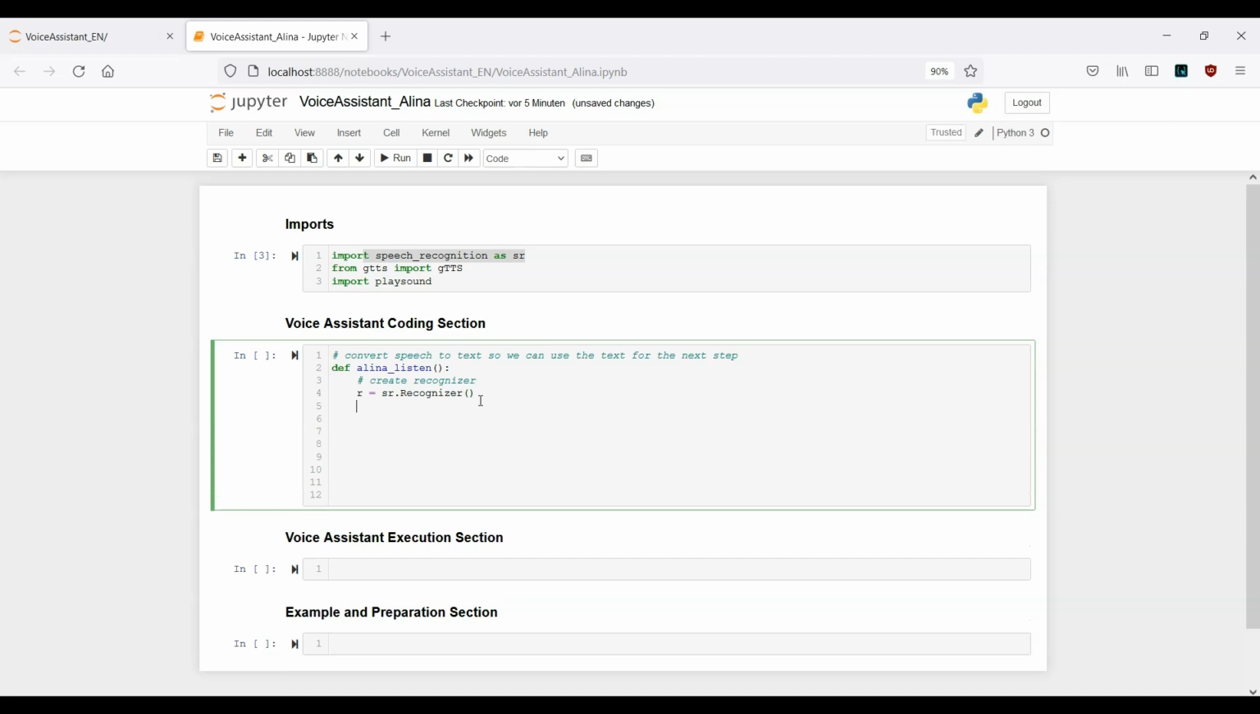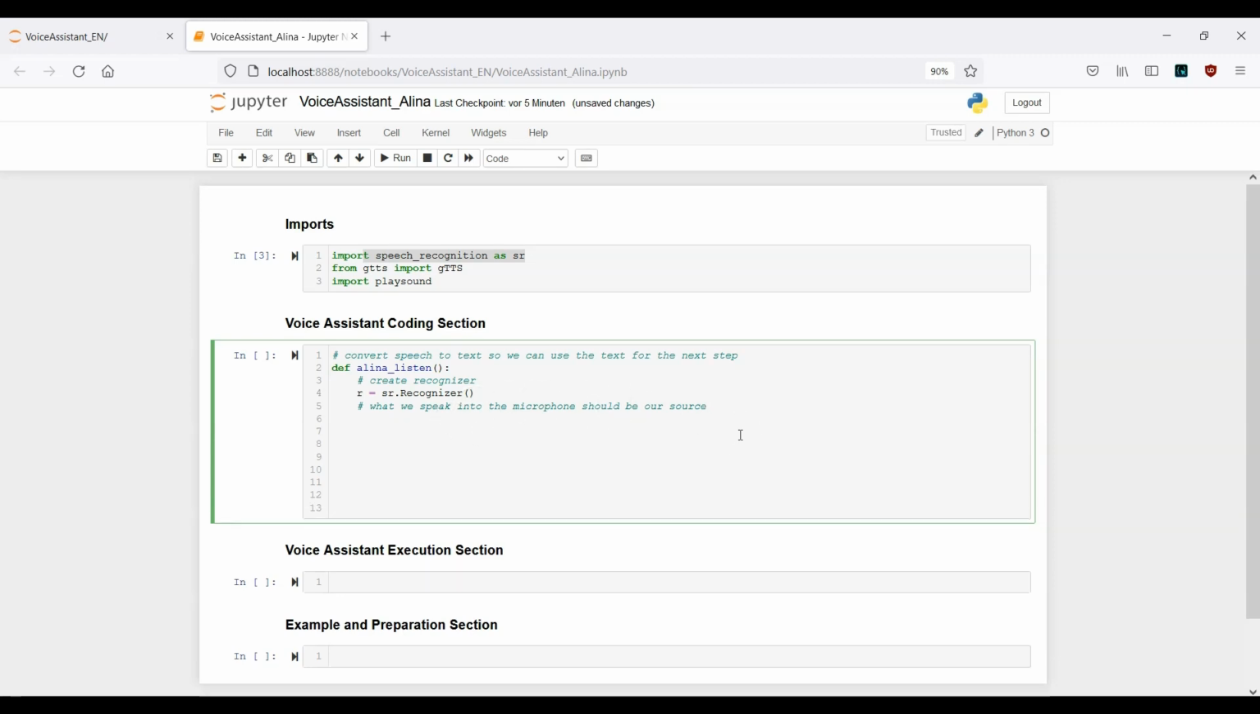Then in the next step, so first we start with the comment again. What we speak into the microphone should be our source. Okay, so we have to specify a source, and the source will be the microphone.